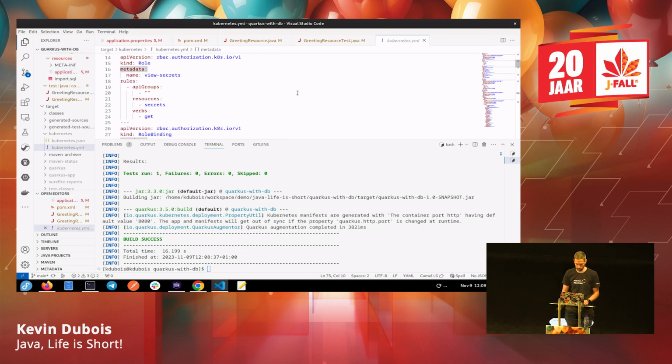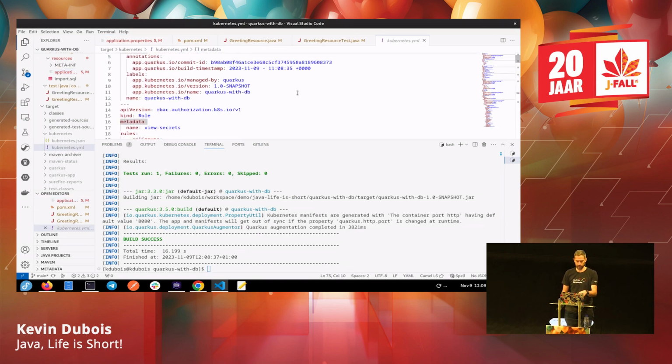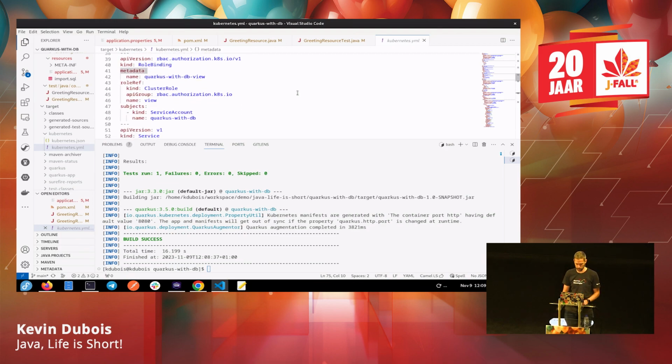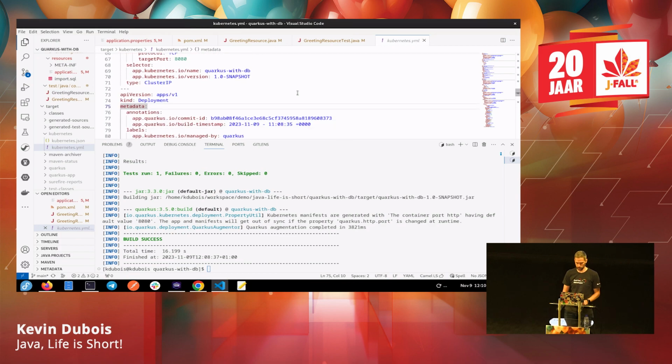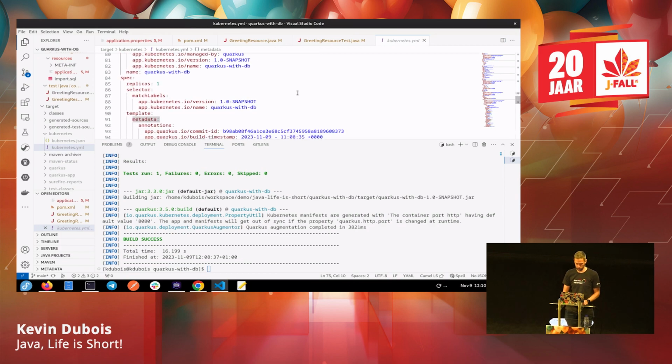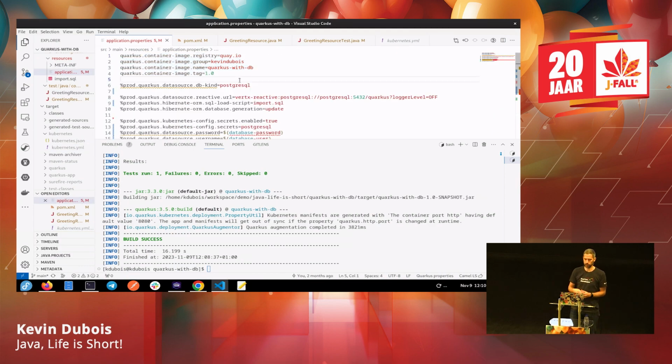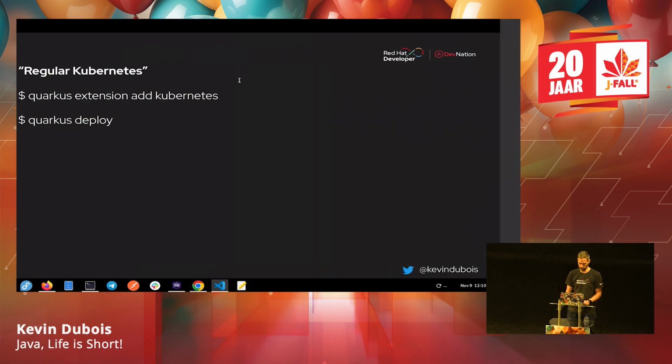If we go back to the Kubernetes YAML, we can see that it added secrets because I also told it to use secrets in the application properties. In the service and the deployment, we can see that it's using my registry with my name and everything, and it picked that up from my application properties. I find that pretty handy to use with Java.